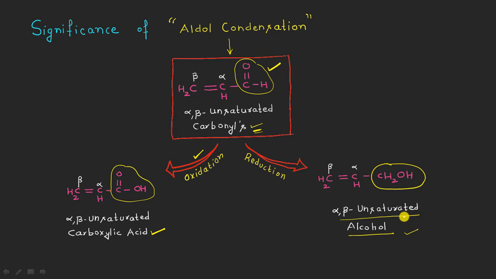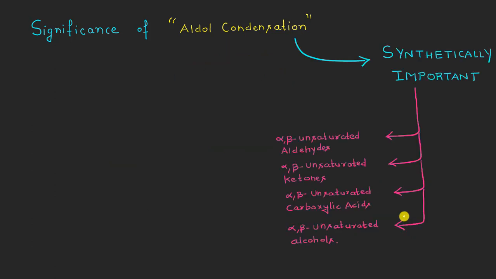So we can say here that the main significance of this aldol condensation is that it is a synthetically important type of organic name reaction which can provide us with alpha beta unsaturated aldehydes, alpha beta unsaturated ketone molecules, as well as the alpha beta unsaturated carboxylic acids and the alcohols, right?